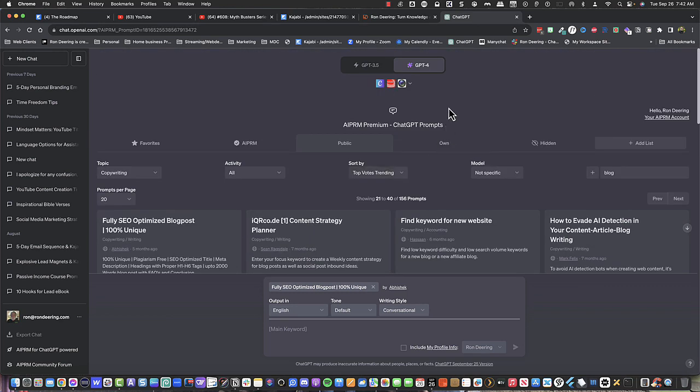Now, you'll also notice up here that I've got ChatGPT 4, and if you set up an account, you can too. But I've also got these add-ins, okay, these plugins.